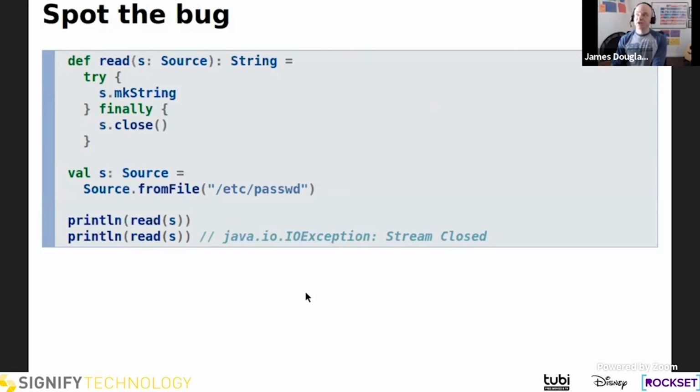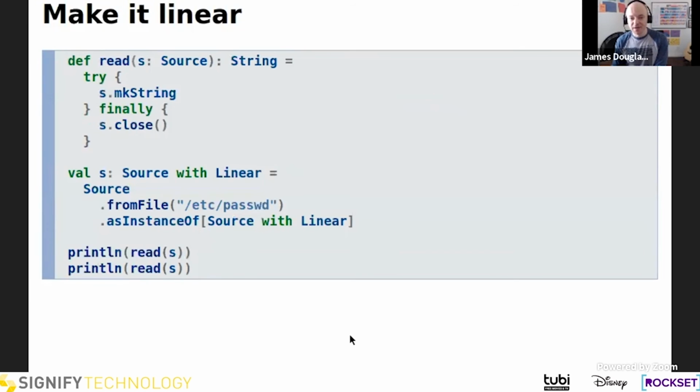And you can imagine this pattern applied to really anything that's closable: network connections, database transactions, what else? Basically any kind of I/O, really, anything with a closable interface. So once again, let's make this linear.